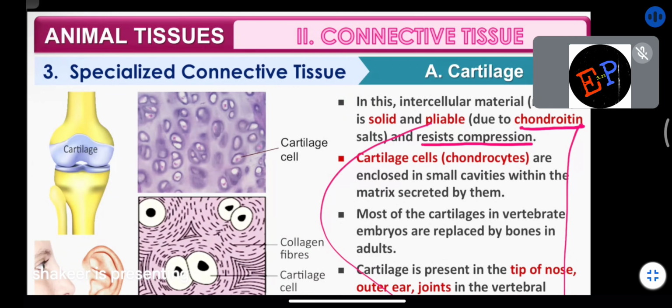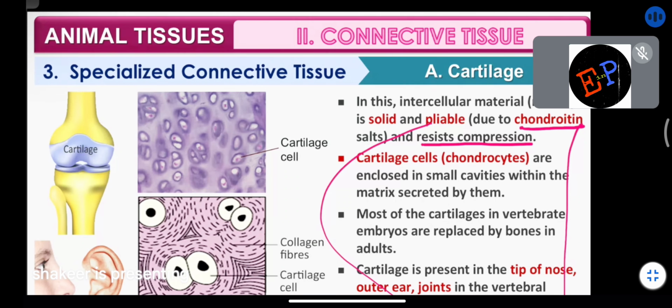Cartilage cells, chondrocytes, are enclosed in small cavities within the matrix secreted by them. That is the meaning of what we have just studied. Surrounding all the cartilage cells, you will find intercellular matrix. Most of the cartilage in vertebrate embryos is replaced by bones in the adults.